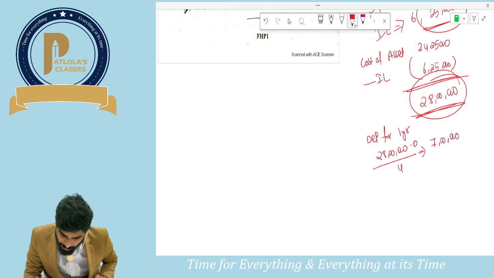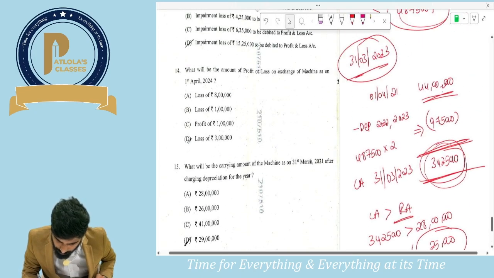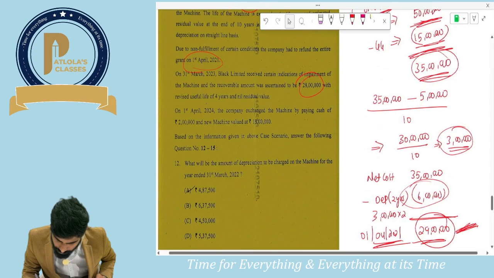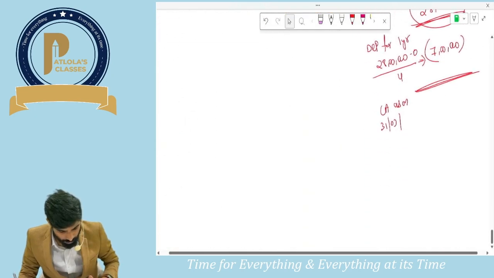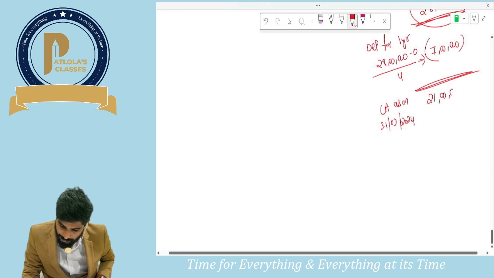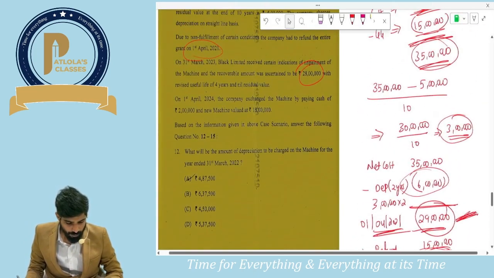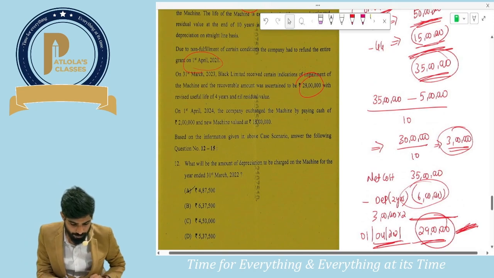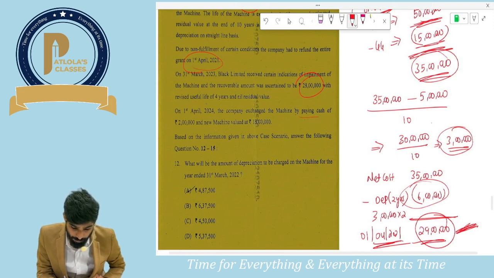7 lakhs. So how much will be the carrying amount as on 31st March 2024? How much would it be, guys? It will be 21 lakhs. Now what happened, guys? Now the 21 lakhs asset they exchanged. Again the concept of exchange of assets by paying cash of 2 lakhs and a new machine of 18 lakhs.